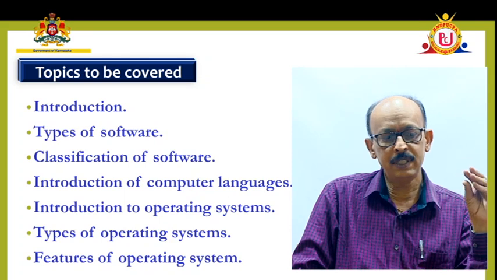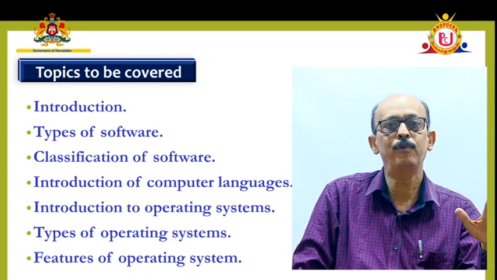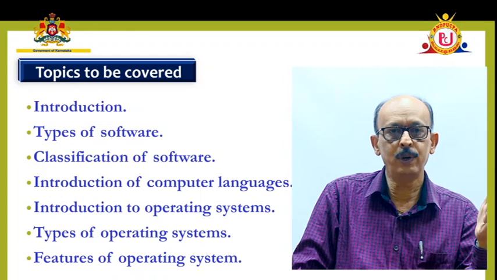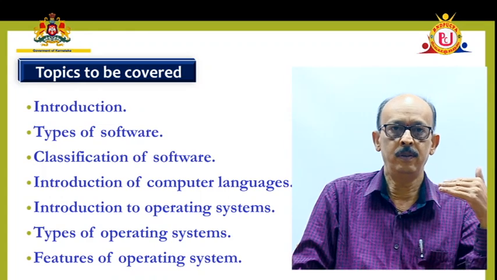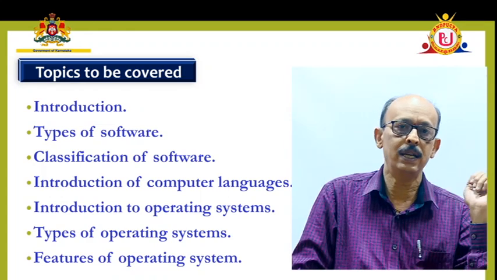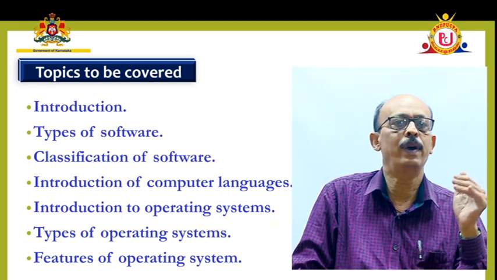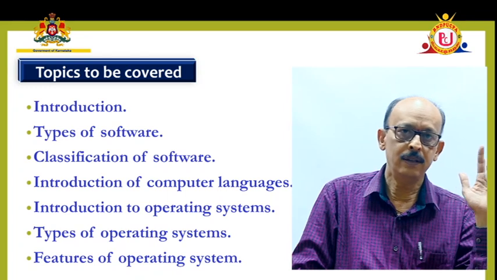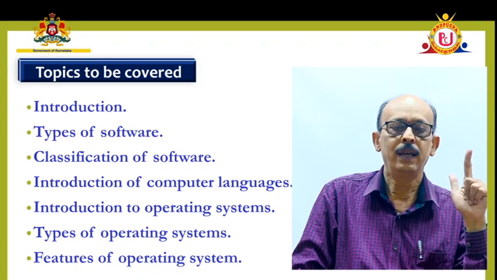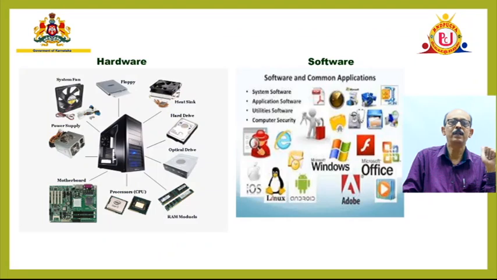The software which is present in read-only memory called firmware, that helps the computer to start the work in a system, to instigate the work in a system. That instigation software is called the firmware. So hardware, software, firmware, humanware are nothing but the users. Fine. This is just a small introduction to the different types of wares we have.